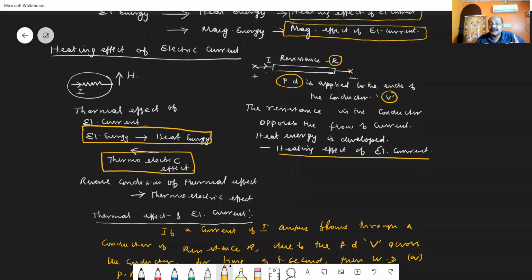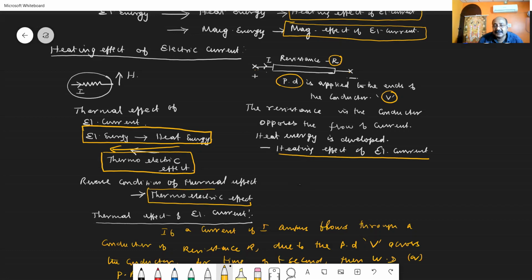You may get a doubt: is it possible to convert heat energy to electrical energy? That is the reverse condition of the thermal effect of electrical current. That is called the thermoelectric effect.